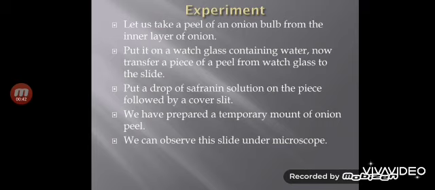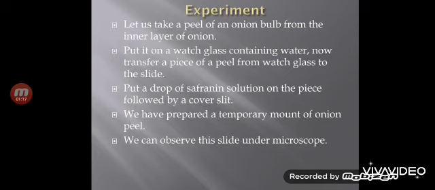This layer can be put immediately in a watch glass containing water so that it does not dry. This will prevent the peel from getting folded or getting dry. Now, let us take a glass slide. Put a drop of water on it and transfer a small piece of onion peel from the watch glass to the glass slide. Make sure that the peel is perfectly flat, that is, it is not folded. Then a thin camel hair paint brush might be necessary to help transfer the peel.